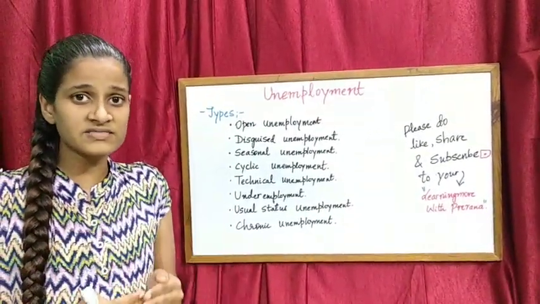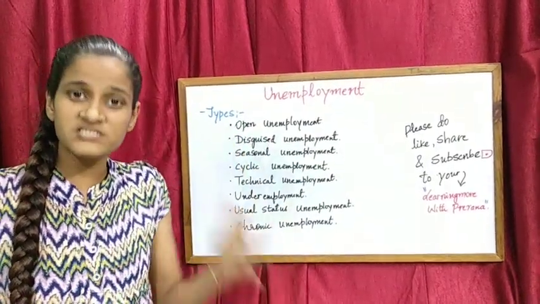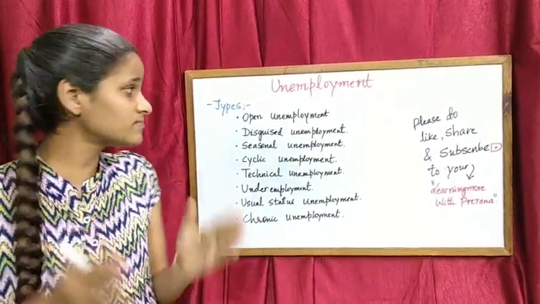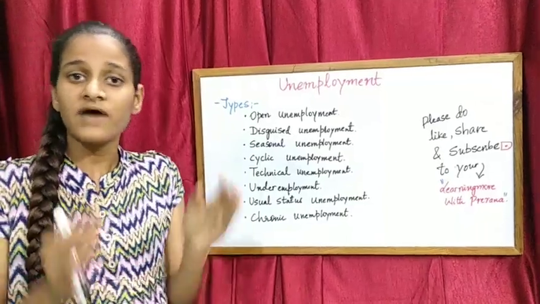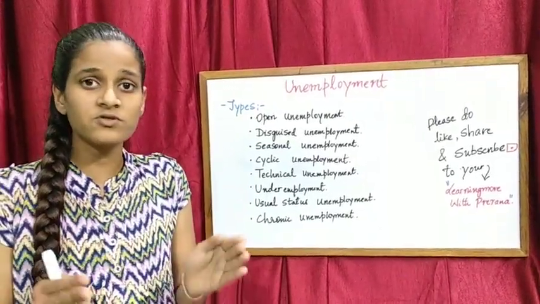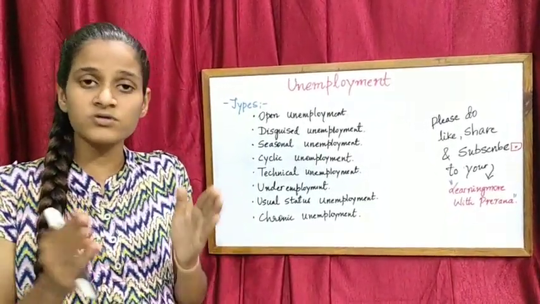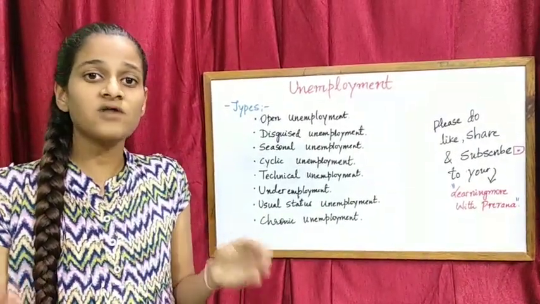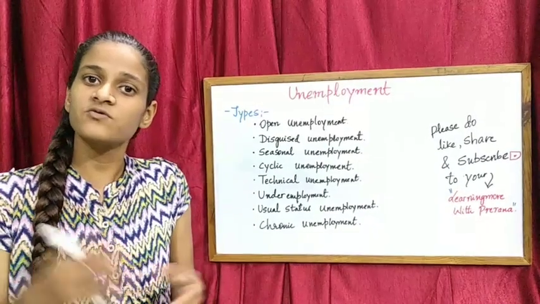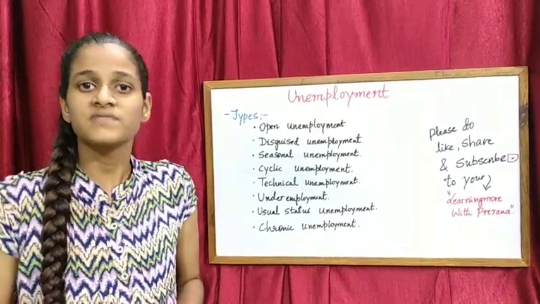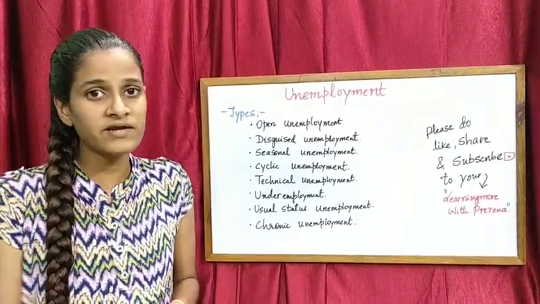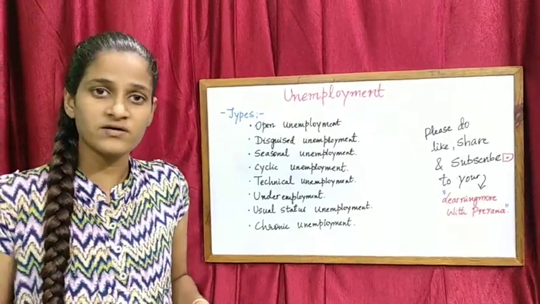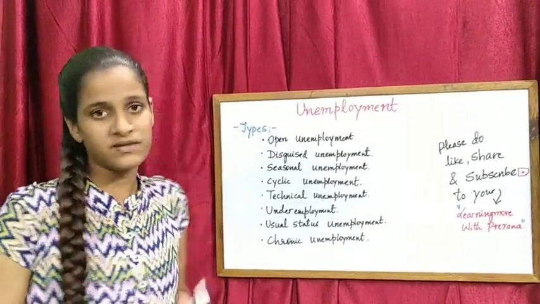As I've told you in the definition of unemployment, a person has both physical and mental capacity to do that work, but he is not getting the job opportunity to do that particular work. This is called open unemployment.